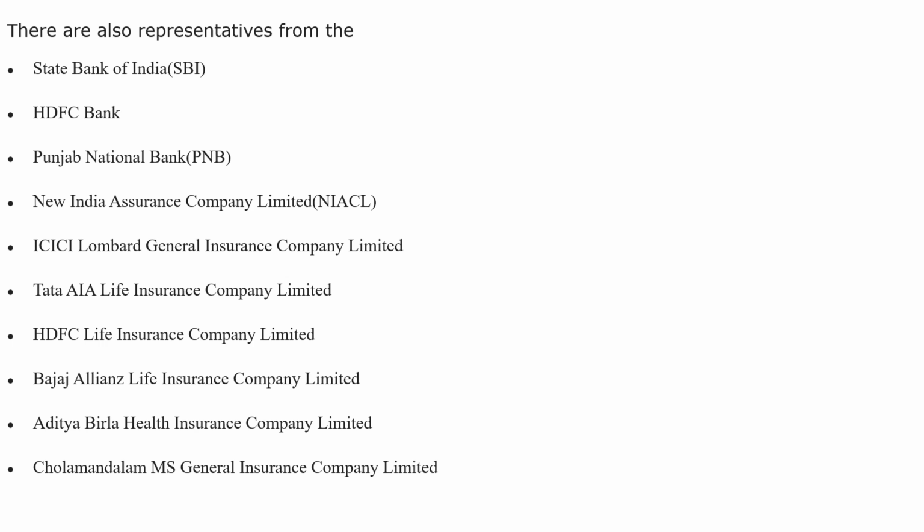Which are all the banks? Representatives from SBI, HDFC Bank, Punjab National Bank, and New India Assurance Company Limited, ICICI Lombard General Insurance Company Limited, Tata AIA Life Insurance Company Limited, HDFC Life Insurance Company Limited, Bajaj Allianz Life Insurance Company Limited, Aditya Birla Health Insurance Company Limited, Cholamandalam MS General Insurance Company Limited. These are all the representatives from banks and insurance companies.